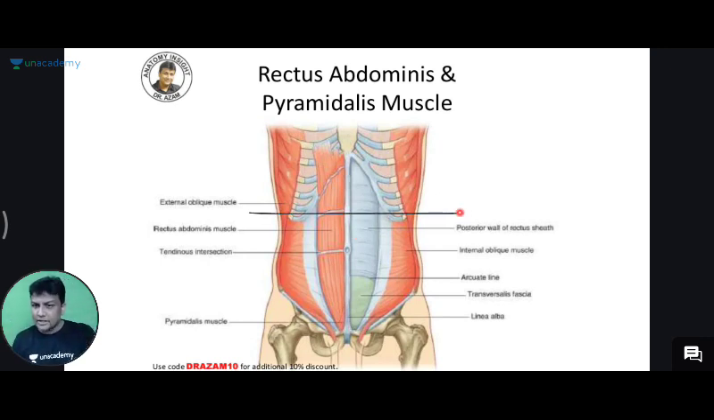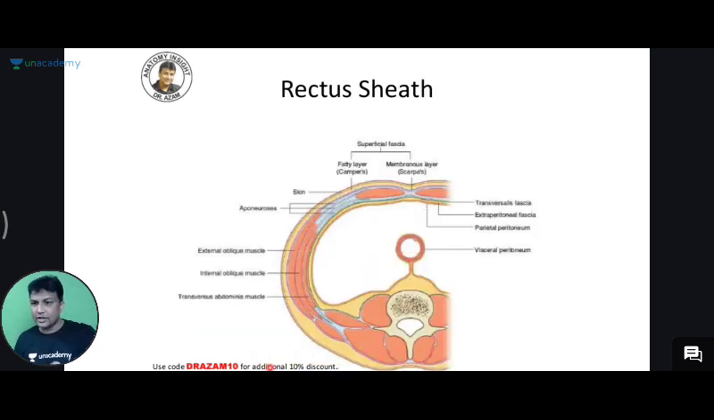When you take a transverse section like this, the diagram is something like this. I am taking a section and here it is crystal clear. External oblique, internal oblique and transverse abdominis, they are coming from the lateral sides, and their aponeurosis is going to enclose this one. That itself we call the rectus sheath.